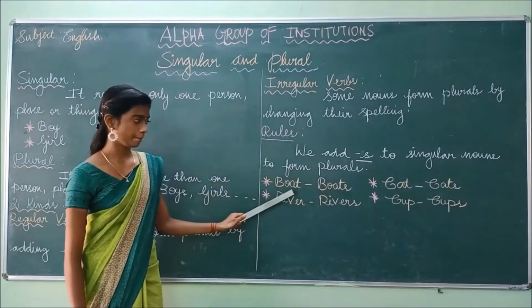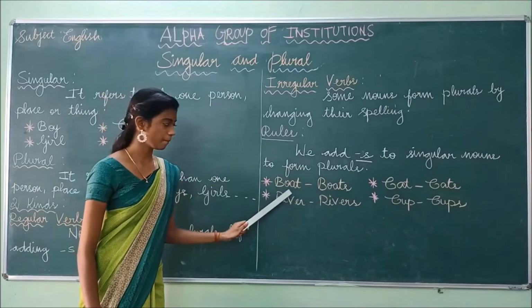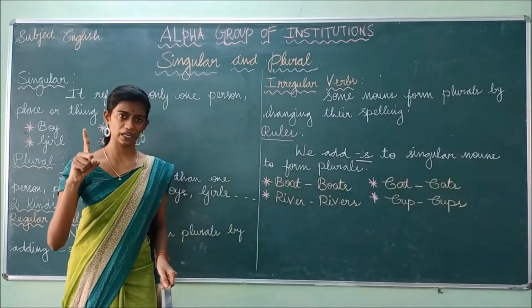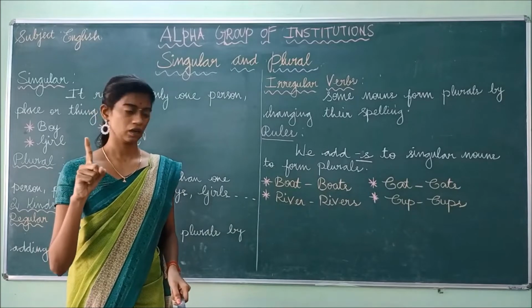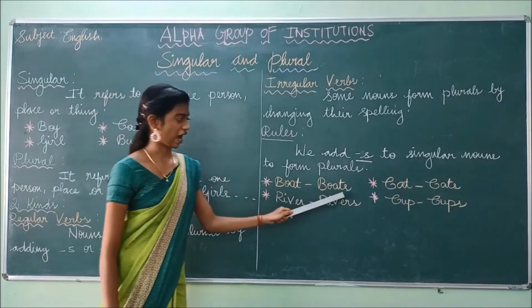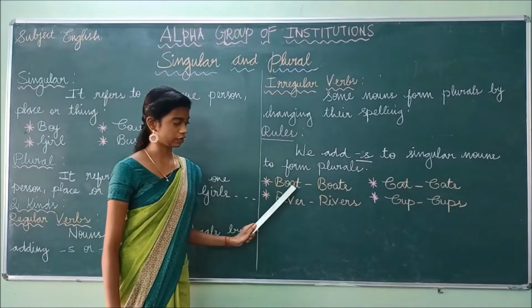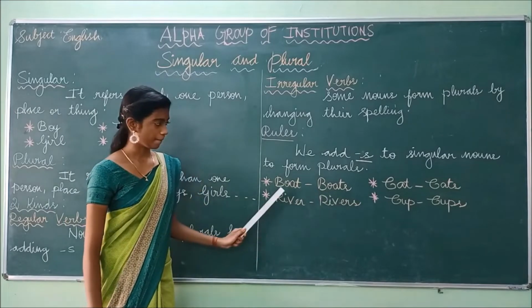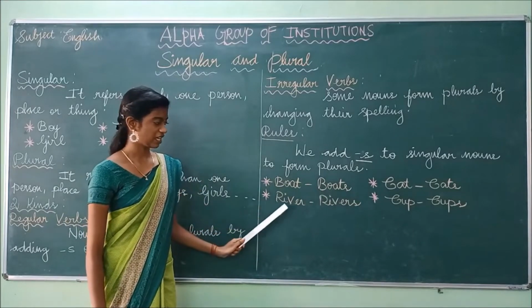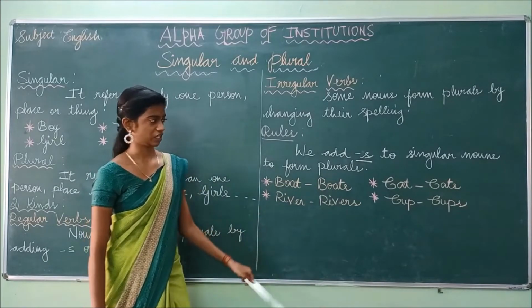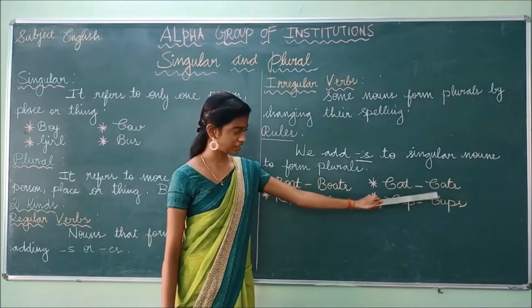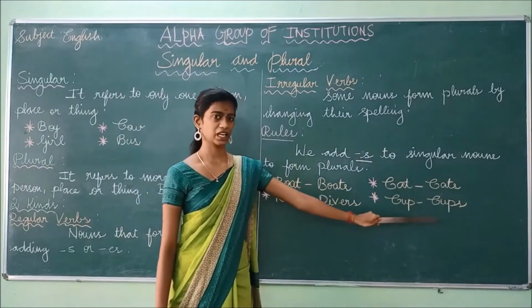Look at the example, boat. Boat is only one, it's a singular noun. So what have we done? We have added only s to the singular form to make it plural. Boat, boats. River, rivers. Cat, cats. Cup, cups.